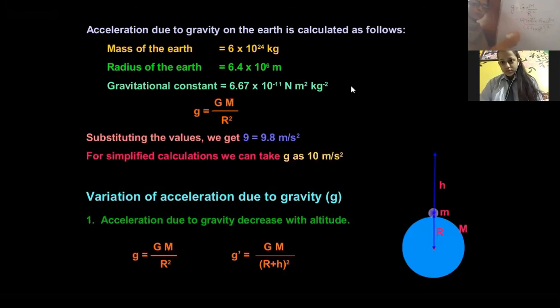Once we calculate it, the value of this g is 9.8 meter per second square.